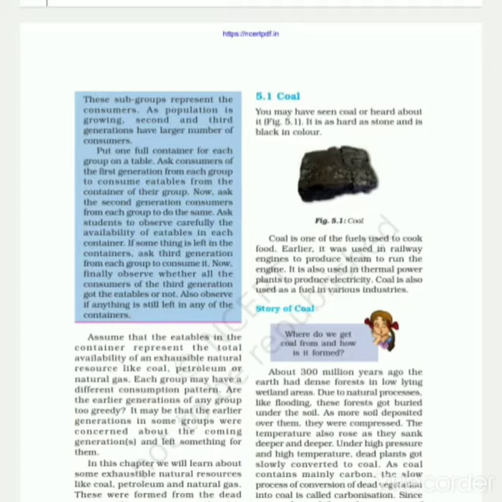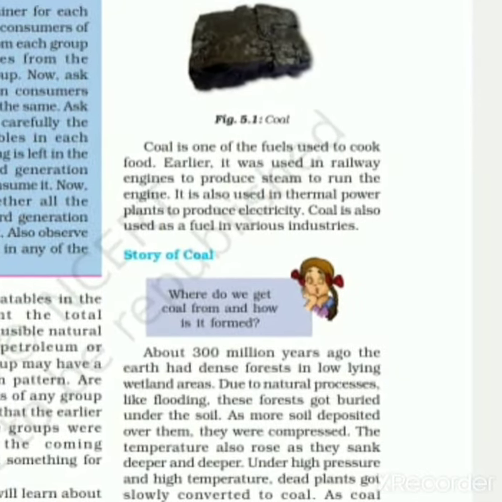About 300 million years ago, the earth had dense forest in low-lying wetland areas. Due to natural processes like flooding, this forest got buried under the soil. The temperature also rose as they sank deeper and deeper. Under high pressure and high temperature, dead plants got slowly converted into coal. As coal contains mainly carbon, the slow process of conversion of dead vegetation into coal is called carbonization.